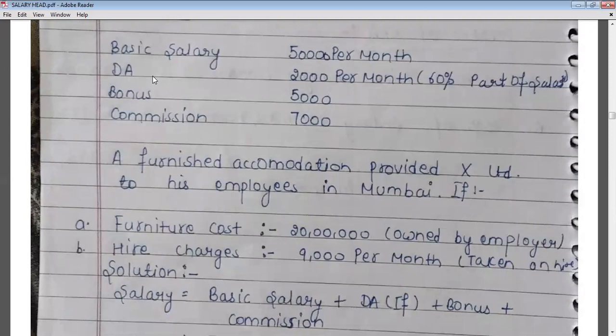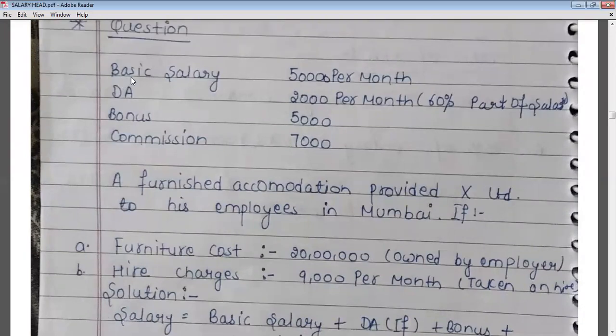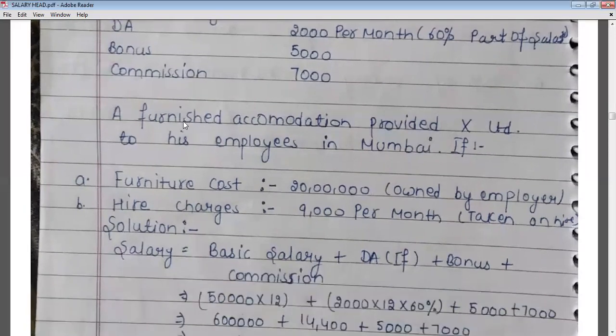See what information is given. Basic salary is 50,000 per month. DA is 2,000 per month and is 60% part of salary. Bonus is 5,000. Commission is 7,000. A furnished accommodation is provided by X Limited to its employee in Mumbai. That means the population is greater than 25 lakhs.